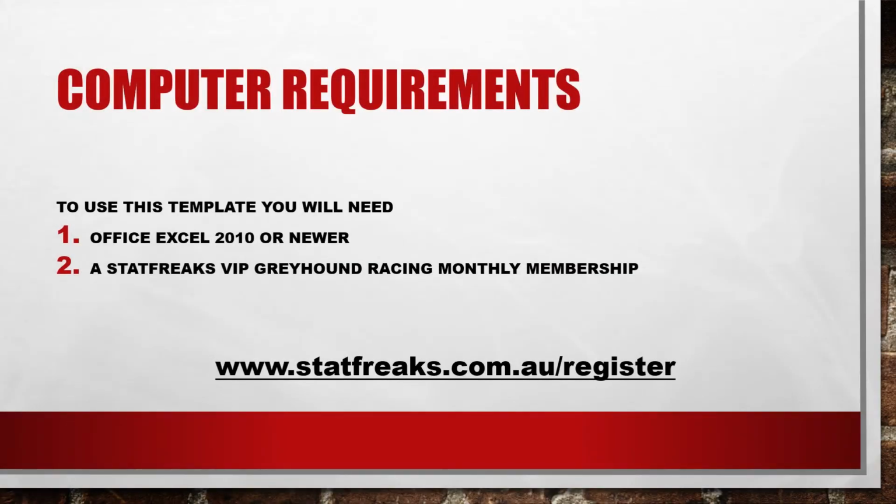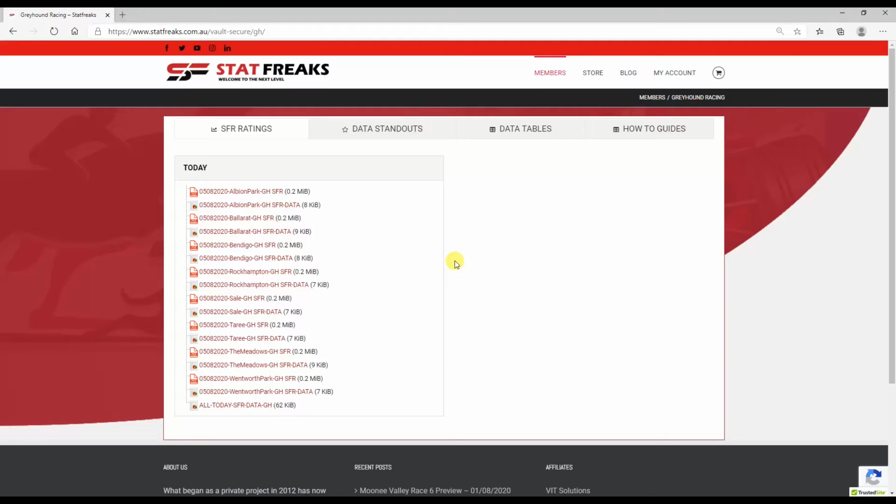Today's episode is focused on our race card template, which we're launching for VIP members. To have access to this file, you need a Greyhound monthly VIP membership, which is available from our website. It will be available for download from our members portal. We will add a button in shortly, which will have all downloads that we make available. We're just working out whether we put it under tabs or up here, probably both.